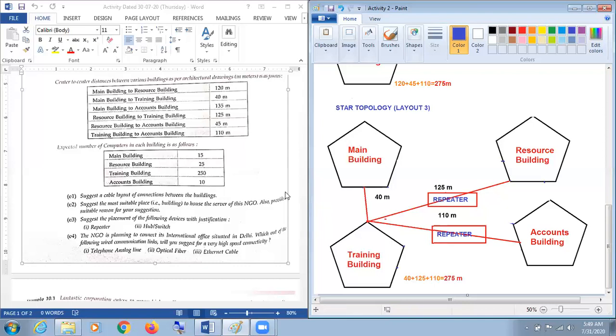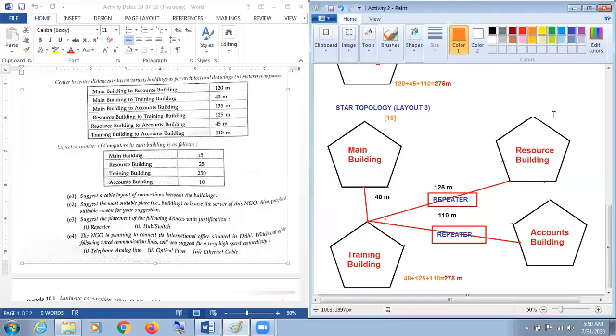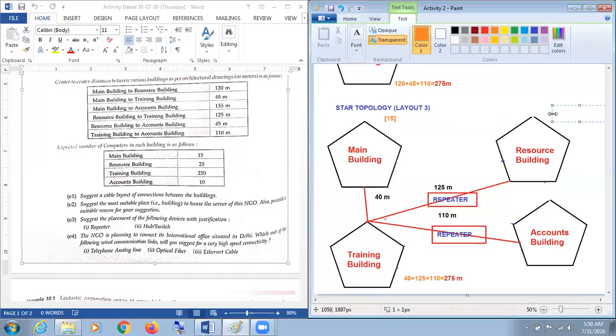So here, if we talk about the main building, my dear respected students, if we have 15 computers, this means that they have more than two computers, okay, and we require a hub or switch to connect all the 15 computers together.